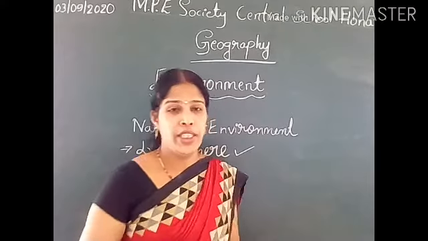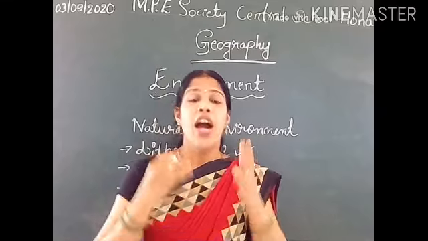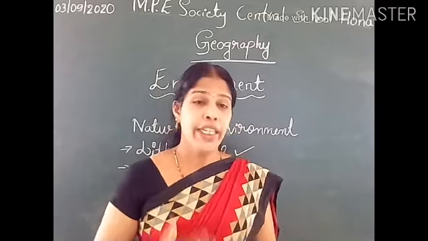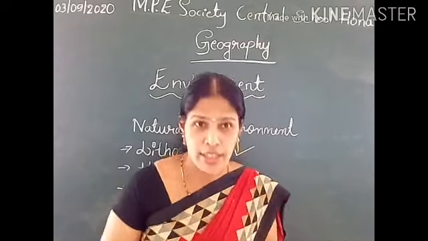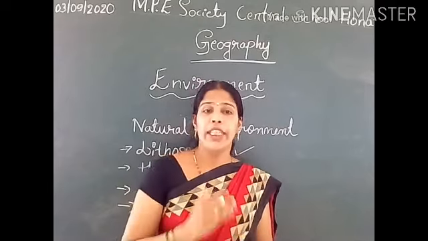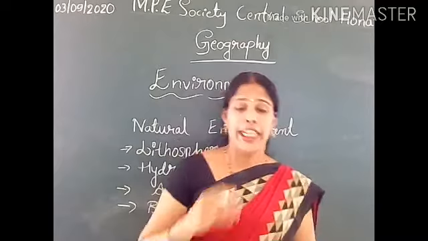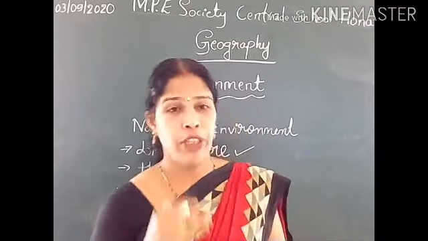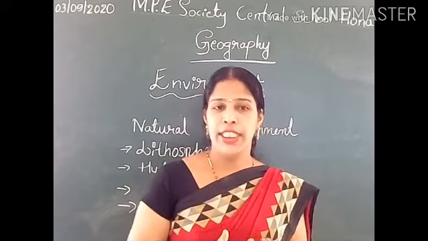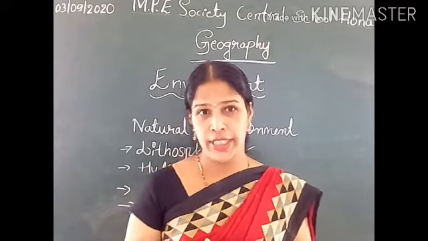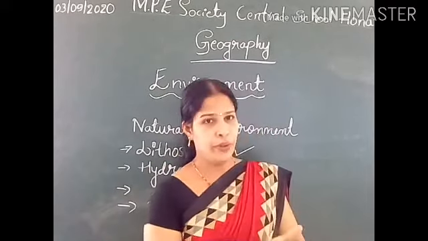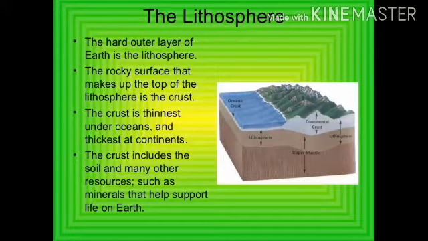Lithosphere is the solid crust or hard top layer of the earth. It is made up of rocks and minerals, and the lithosphere is covered by a thin layer of soil. It is an irregular surface with various landforms such as mountains, plains, valleys, then plateaus. You can see in this picture.